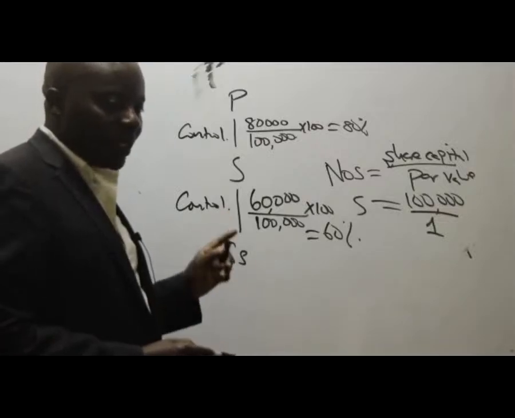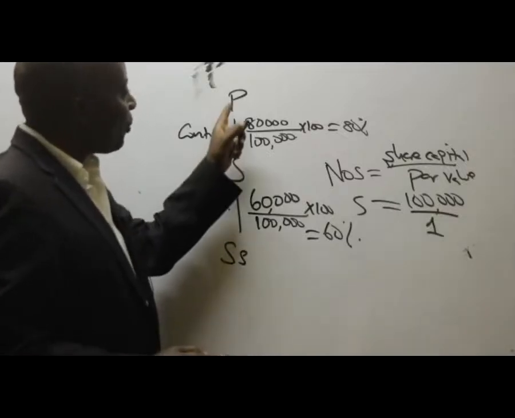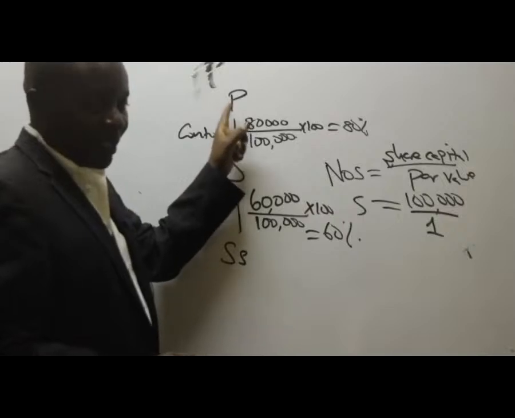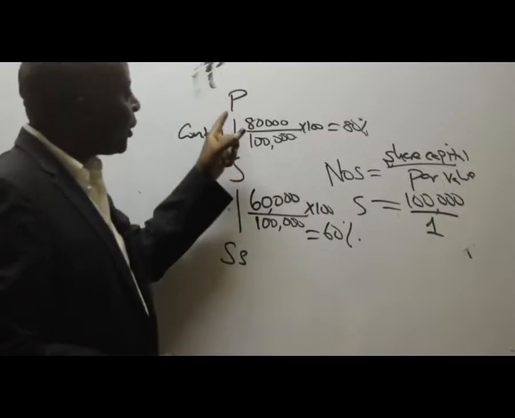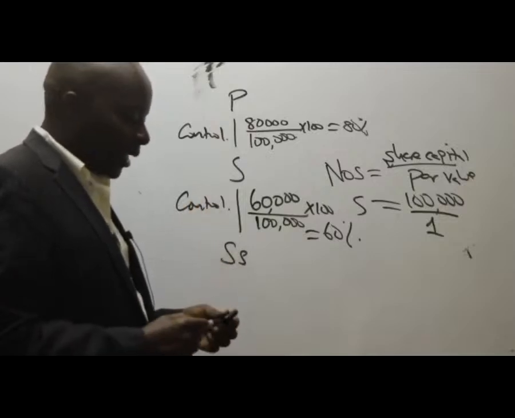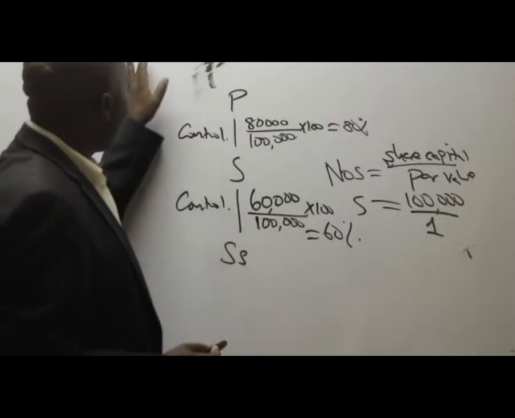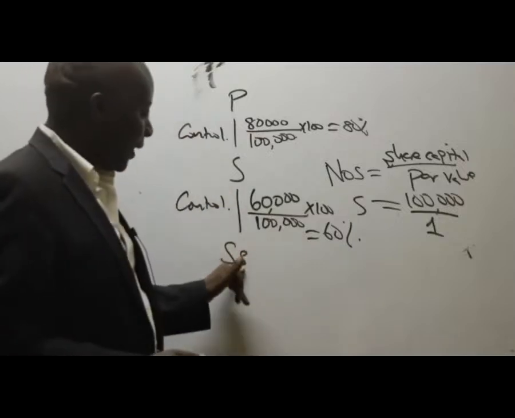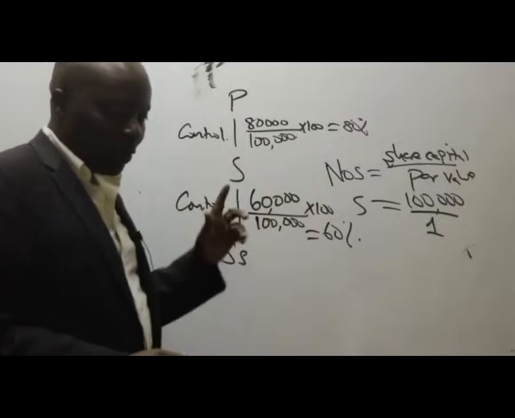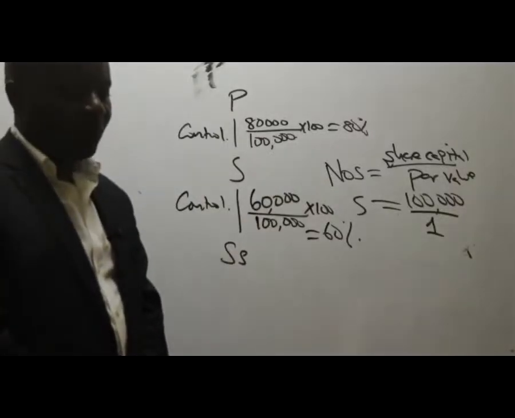So then I would want somebody to tell me, the group here means automatically that P is the parent. What do you think is the relationship between P and SS? Is SS going to be an associate of P or a subsidiary of P? Can somebody guide us here? Who is SS to P?